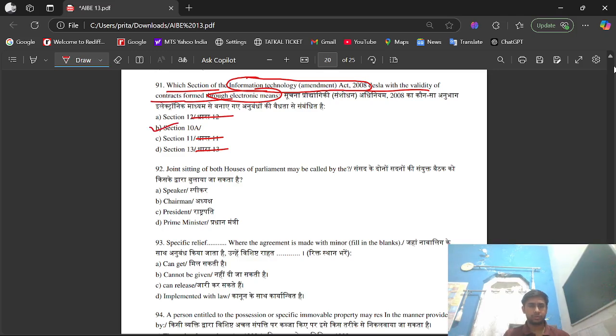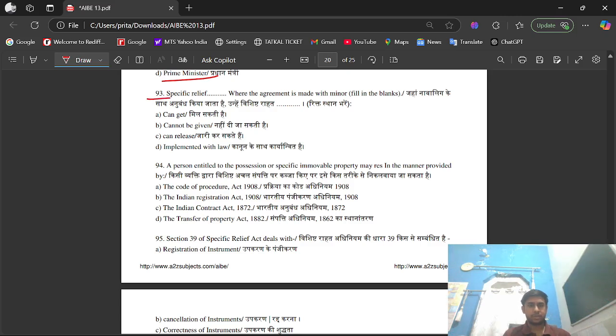Question number 92. Joint sitting of both houses of parliament may be called by: Option A Speaker, Option B Chairman, Option C President, Option D Prime Minister. The right option is option C, that is President.